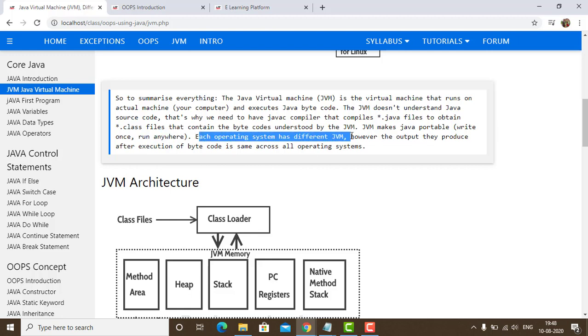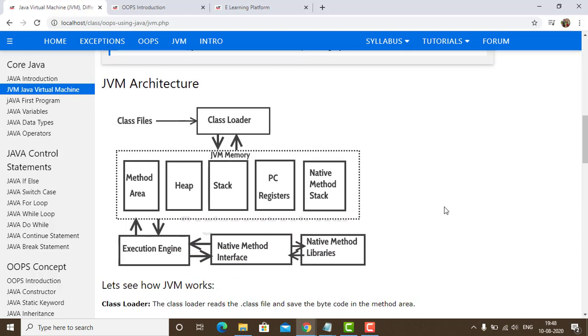Each operating system has a different JVM. However, the output they produce after execution of the bytecode is the same across all the operating systems. Now let us have a look at the architecture of JVM, which is very important. Now these are the class files. From the class file it moves to the class loader.